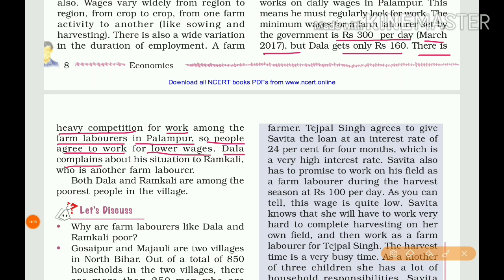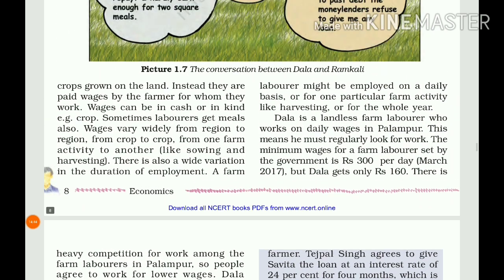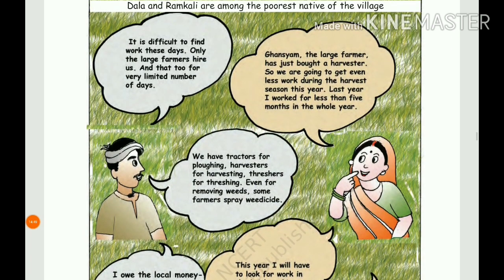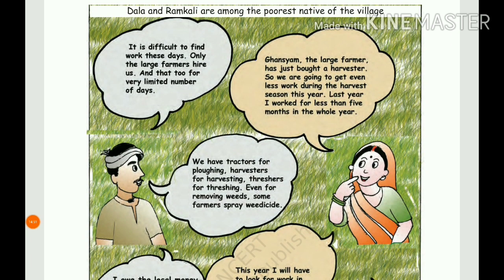Dala complains about his situation to Ramkali, who is another farm laborer. Both Dala and Ramkali are among the poorest people in the village. We can see above the conversation between Dala and Ramkali given here. Both are among the poorest in the village. Dala is a daily wages worker, and here is Ramkali.